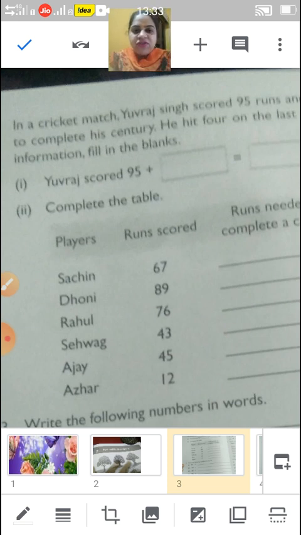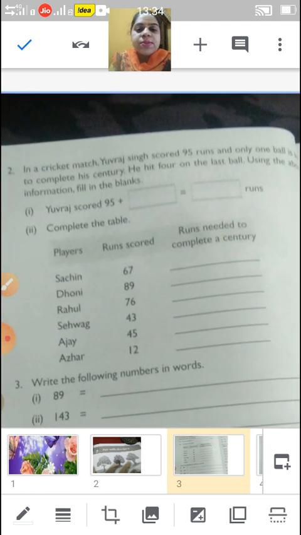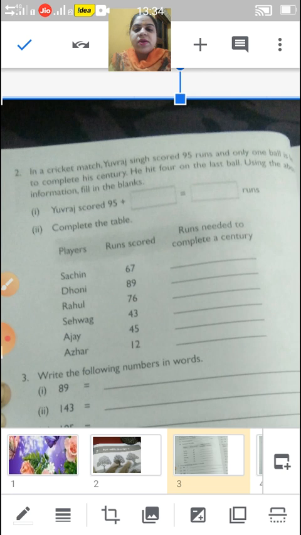He hit 4 on the last ball. Using the above information: Yuvraj scored 95 runs, only one ball is left to complete his century, and he hit 4 on the last ball.